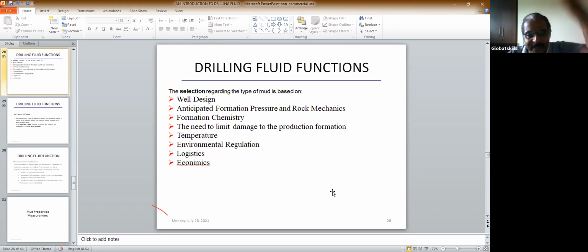So what you do, you collect this information. You go to the geologist and ask him what the formation pressure is, what the rock mechanics are, what the fracture pressure is. Then you find out the temperature and what the government regulations are. You have to collect that information. Based on that information, you design the drilling fluid.